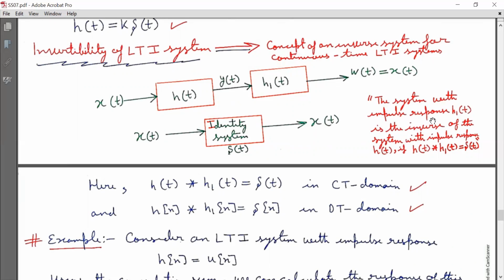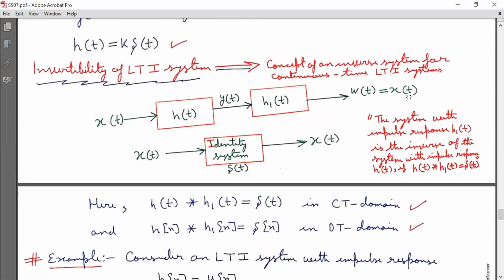The system with impulse response h1(t) is the inverse of the system with impulse response h(t) if h(t) convolved with h1(t) is delta(t). This is only possible when h(t) convolved with h1(t) is delta(t). So x(t) is input, and this is the identity system, delta(t), and then it is possible that the output is x(t).